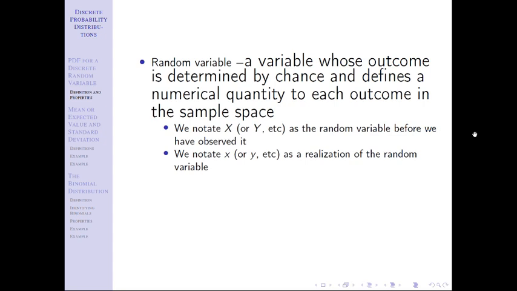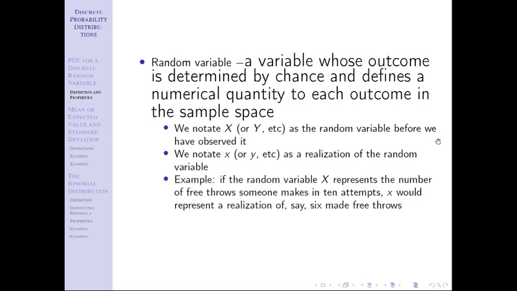So a capital letter random variable is just a generic random variable. I haven't observed it. I'm just talking about it. And a lowercase random variable is going to be a realization, something that's already happened. So if the random variable capital X represents the number of free throws someone makes in 10 attempts, I could say lowercase x could be all the different possibilities, say 6 free throws, 5 free throws, whatever.